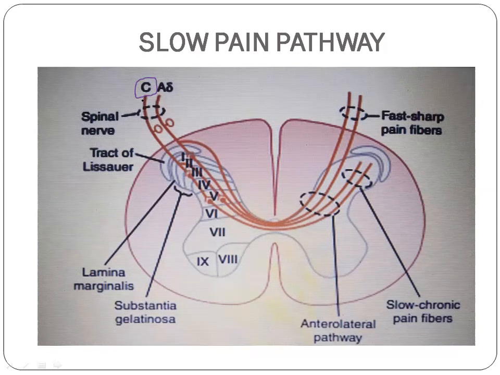From the nociceptor, these terminate in lamina 2 and 3, which are together called the substantia gelatinosa. So lamina 1 is called the lamina marginalis, and lamina 2 and 3 are called the substantia gelatinosa. After originating from the nociceptor, the slow pain pathway terminates in lamina 2 and lamina 3 of the dorsal root of the spinal cord. So this area is called the substantia gelatinosa.